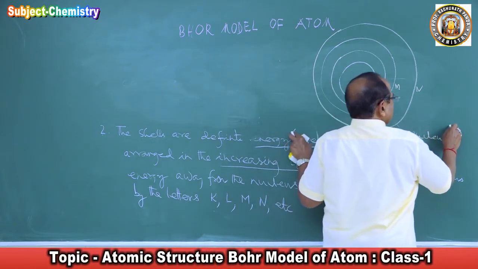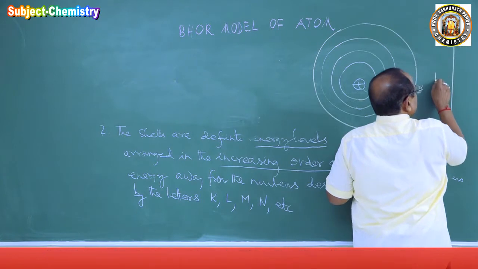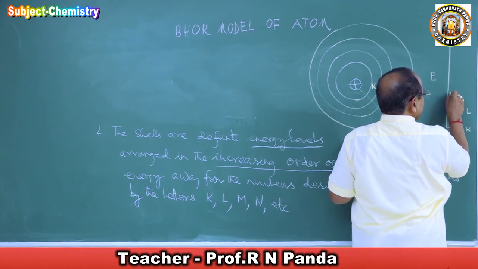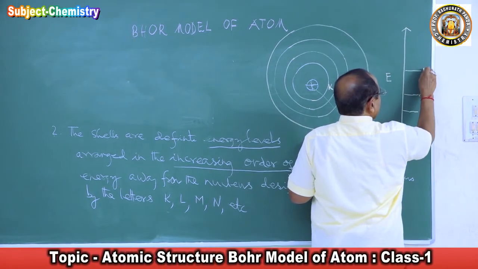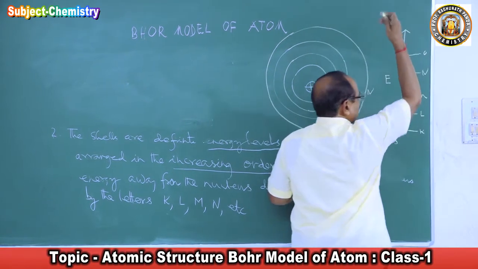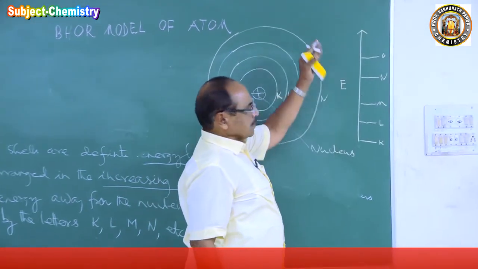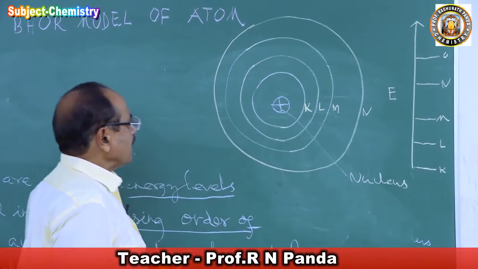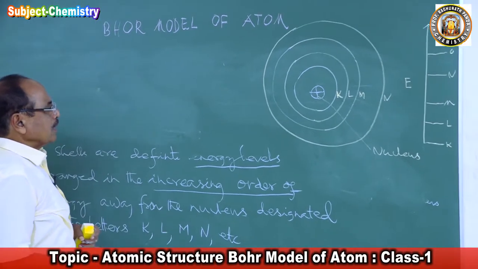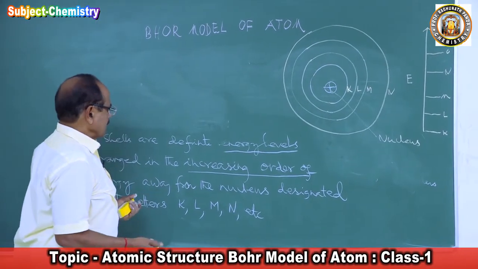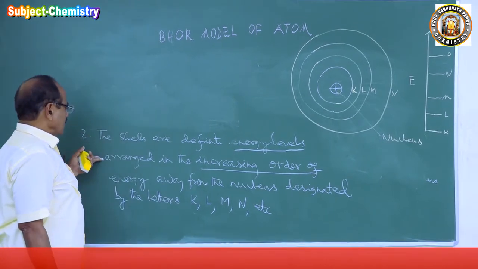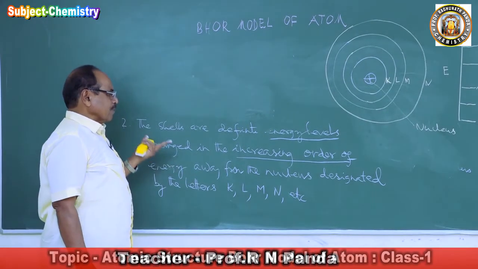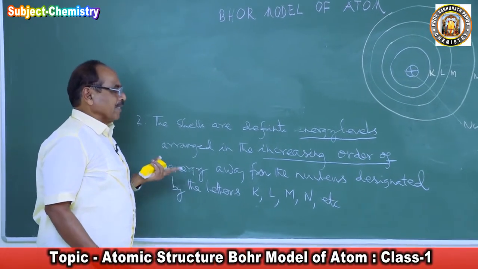Then if you increase the energy, this is the K cell, then the energy of the L cell, then the M cell, then the N cell, then the O cell, like this. As you go, the energy of the orbits, the energy of the cells, is increasing. The electrons are moving in closed, concentric, circular, stationary orbits called cells. The cells are definite energy levels arranged in the increasing order of energy away from the nucleus, designated by the letters K, L, M, N, etc.